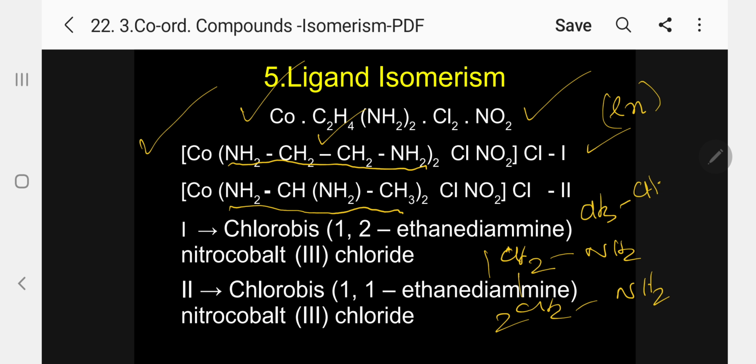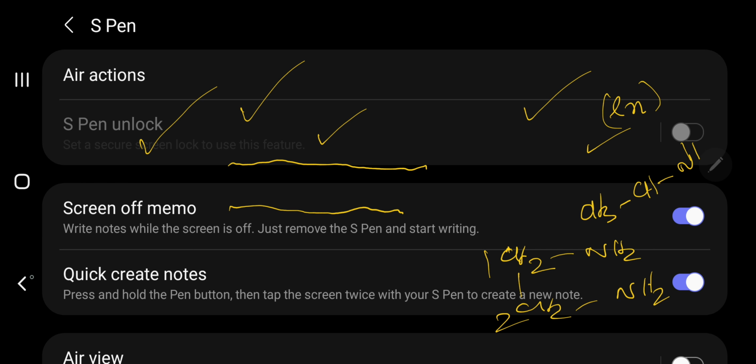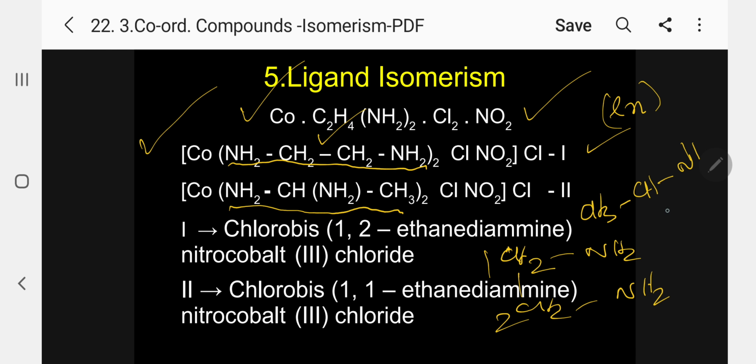CH3, CH with NH2, and here again NH2. Kindly follow. So in the same carbon atom there are both NH2 groups, whereas here the NH2 groups are on two different carbon atoms. This is the arrangement of the ligand. The position of the ligand varies. So this is called ligand isomerism.